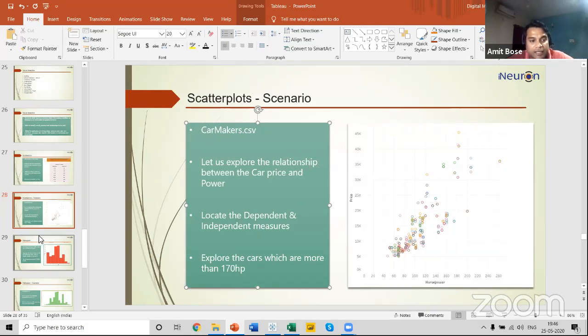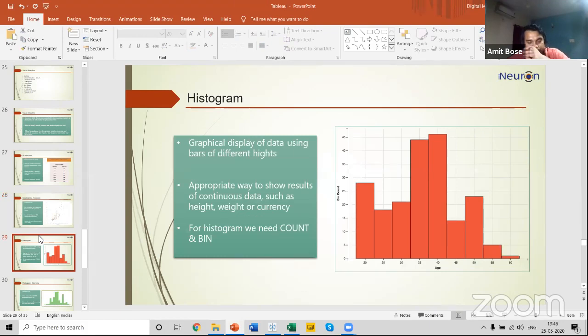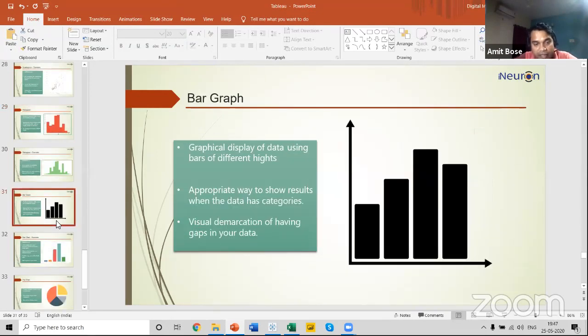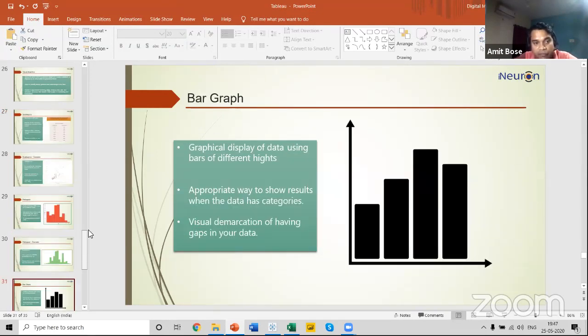The next is histogram. What is a histogram? It's a graphical display of data using bars of different heights. Now, there are a lot of people who get confused between histogram and bar graph. That's why I have kept the next example as a bar graph, so that it'll be easy for you to differentiate between these two.